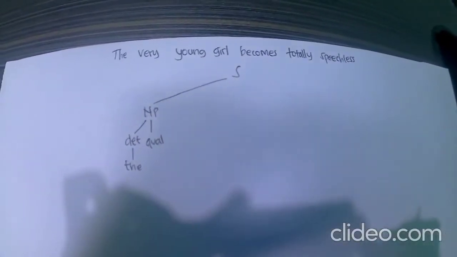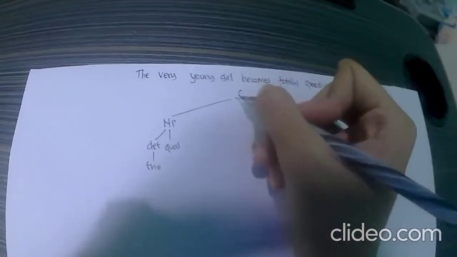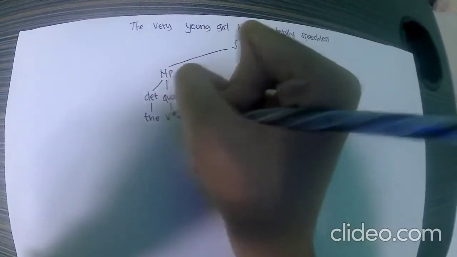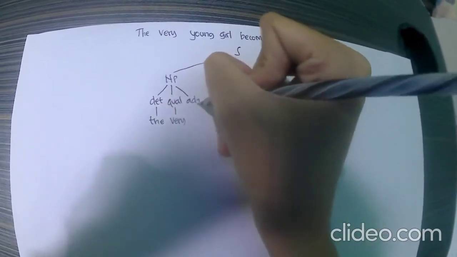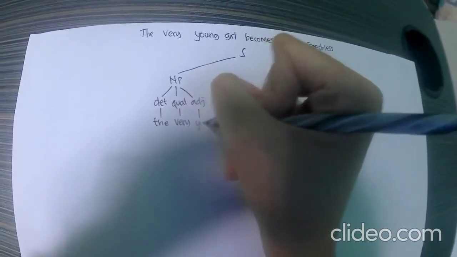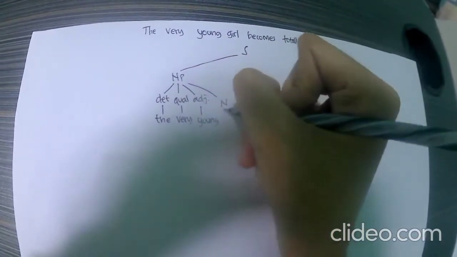The very young girl becomes totally speechless. So there is the sentence, we divide it into noun phrase with determiner the, then qualifier very, adjective for young, and noun for girl.